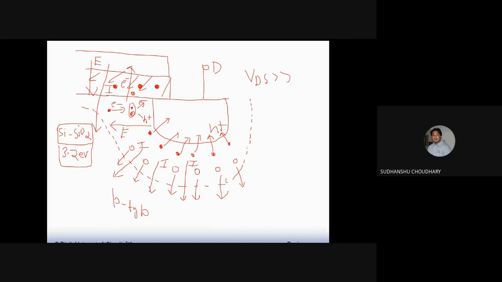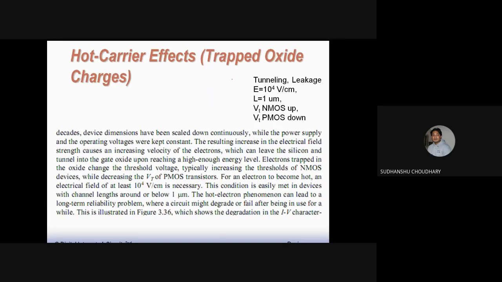Because of these trapped electrons in the silicon dioxide, the VT, that is the threshold voltage of the MOSFET, will change. For an NMOS it will go up, and for a PMOS it will go down. So this explains the hot carrier effects or trapped oxide charges, and because of this you will find two effects. One is tunneling through the silicon dioxide layer, so you may have leakage from gate to bulk.